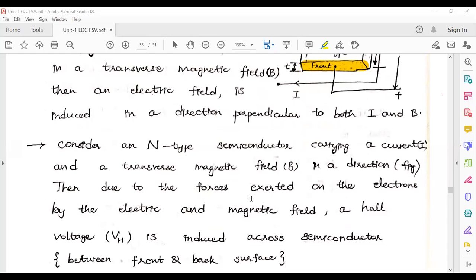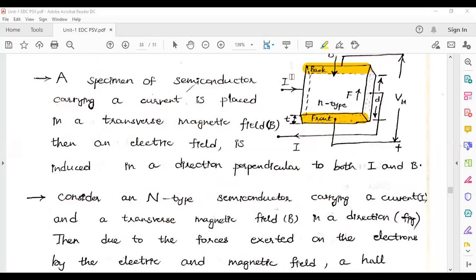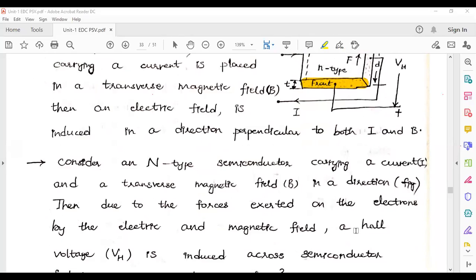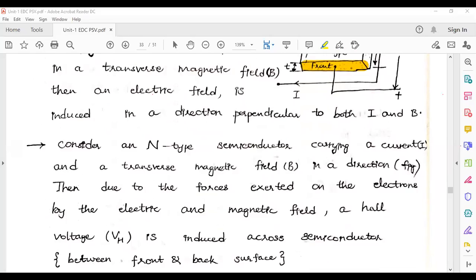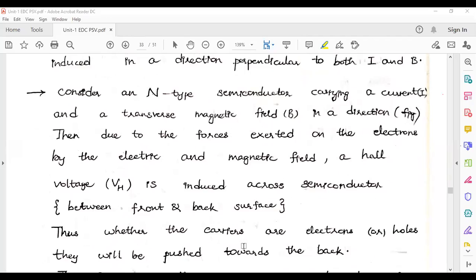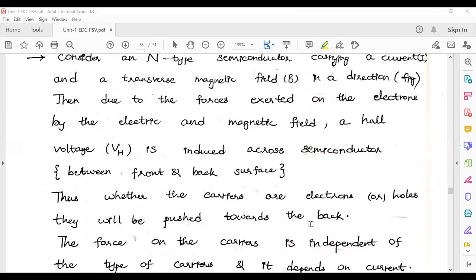Then, due to the forces exerted on the electrons by the electric as well as the magnetic field, all the charge carriers will move to the back part. That creates a potential difference. I am treating that voltage as the Hall voltage, induced across the semiconductor material between the front and back surfaces. Thus, whether the carriers are electrons or holes, they will be pushed towards the back portion.